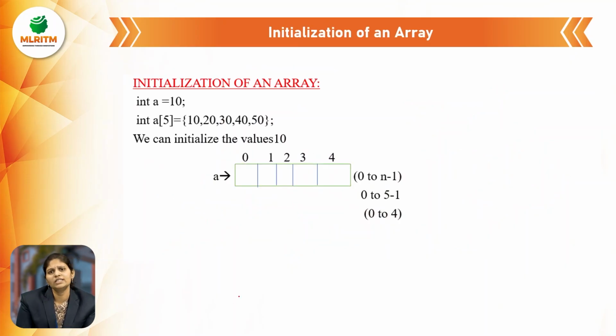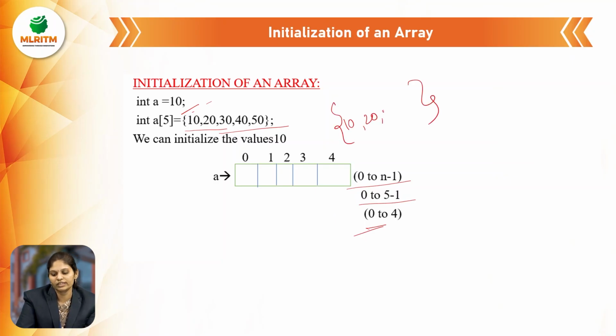So how do we initialize the values in an array? I am taking a[5] equals 10, 20, 30, 40, 50. The indices are 0 to n minus 1, so 0 to 5 minus 1, which is 0 to 4. You must mention the values 10, 20, 30, 40, 50. So a[5] equals the values 10, 20, 30, 40, 50, and you have to use curly braces for the initialization of an array.